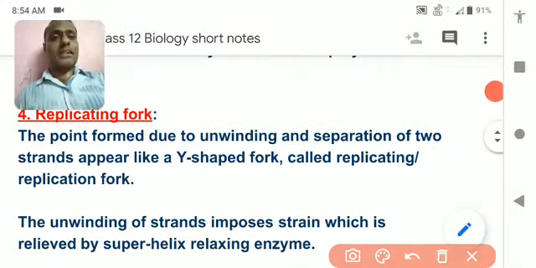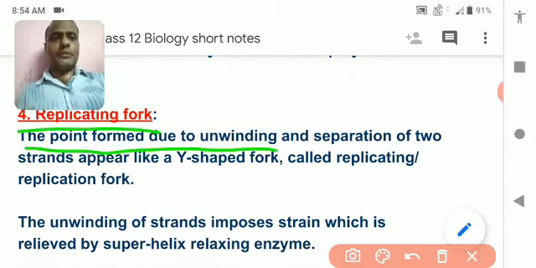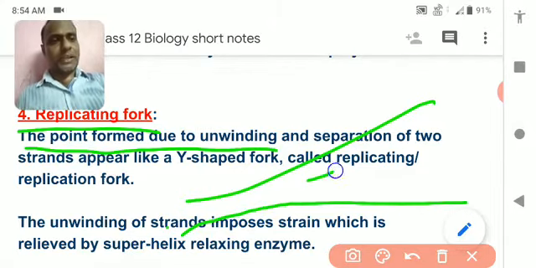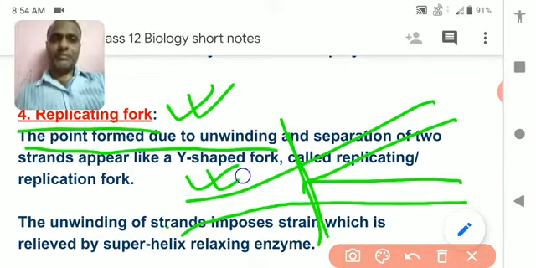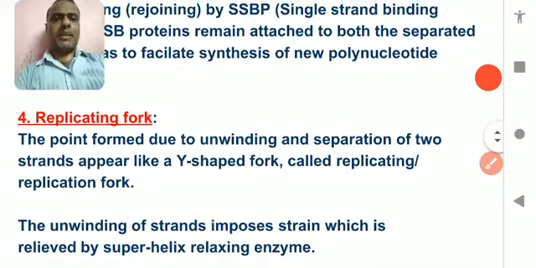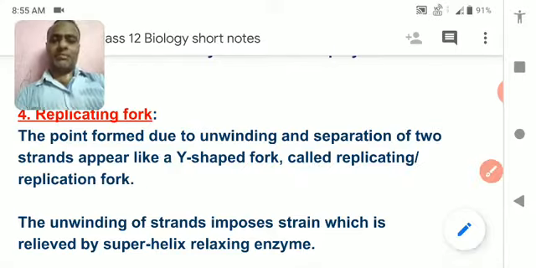Now, what is the replication fork? The place where both of them are separated. The point formed due to unwinding, means when the DNA which was parallel unwinds, when it opens, it makes a Y-shaped structure, and this Y-shaped structure is called the replication fork. Fork means opening. Understood? So the point formed due to unwinding and separation of the two strands appears as a Y-shaped fork and is called the replication fork. Unwinding of the strand is relieved by the superhelix relaxing enzyme.